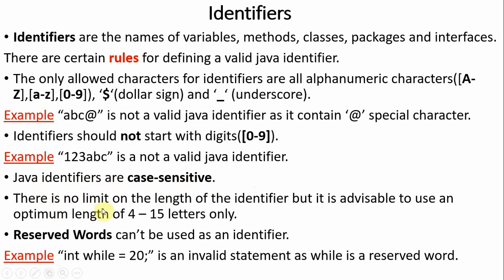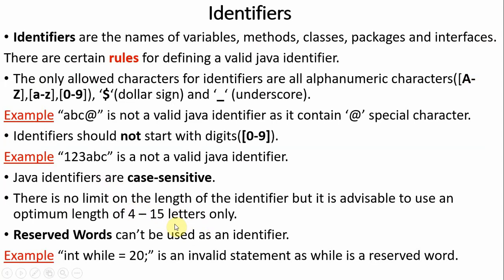There is no limit on the length of an identifier, but it is advisable to use an optimum length of 4 to 15 letters. Letters may be a combination of A to Z, 0 to 9 and so on. There are no restrictions on the length of variable, method, class, package, or interface names.